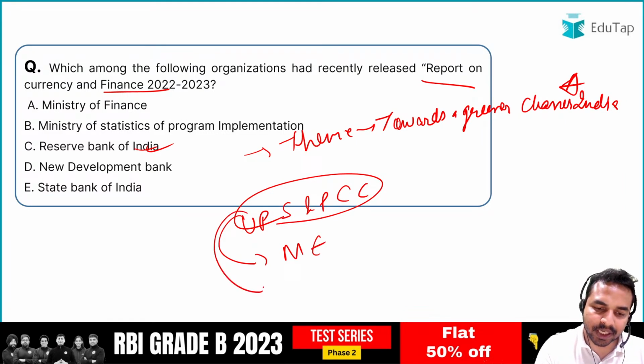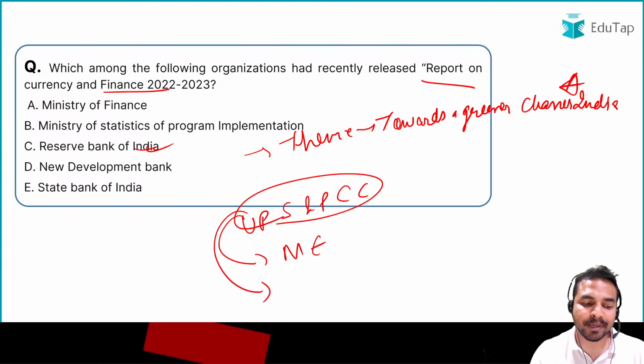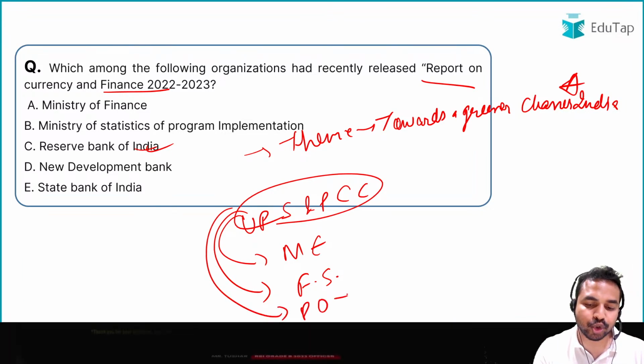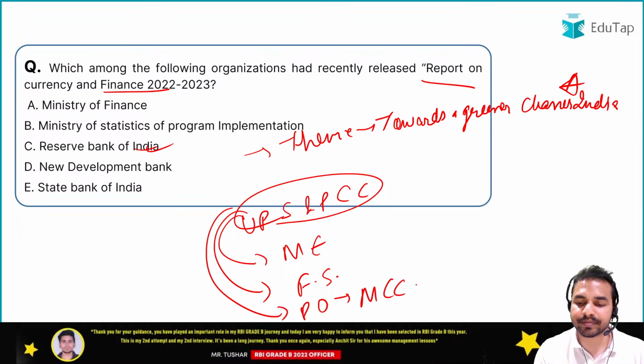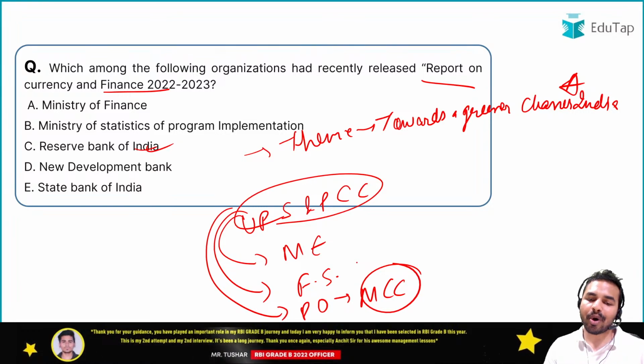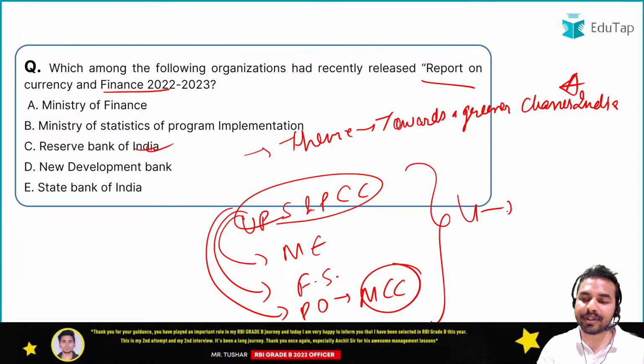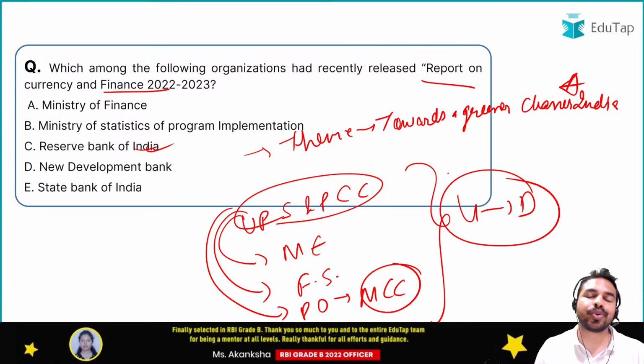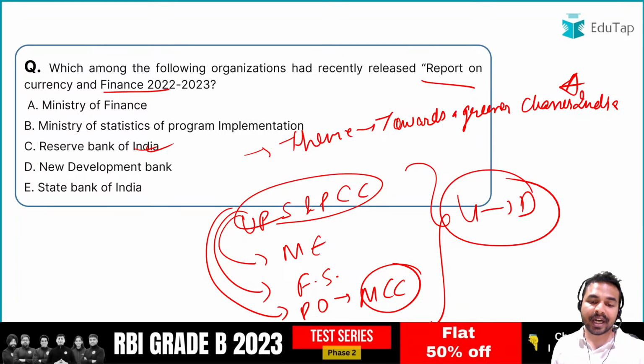And guys, what does it impact? It impacts our financial stability. So for that, what exactly do we need? We basically need good policy options to mitigate climate change. Let me tell you that these are the four dimensions on which the Report on Currency and Finance 2022-23 released by RBI is based. So these are the four dimensions across which the report is based.